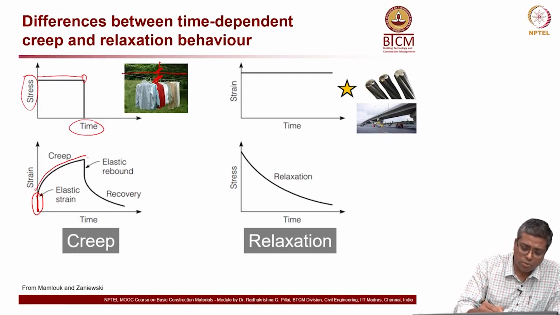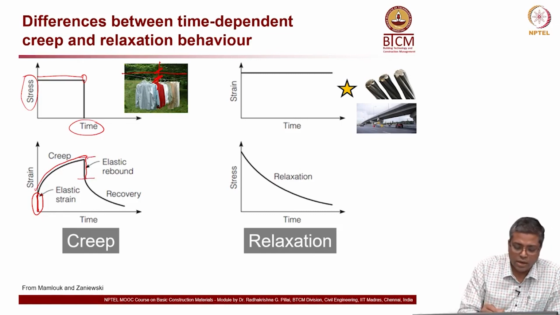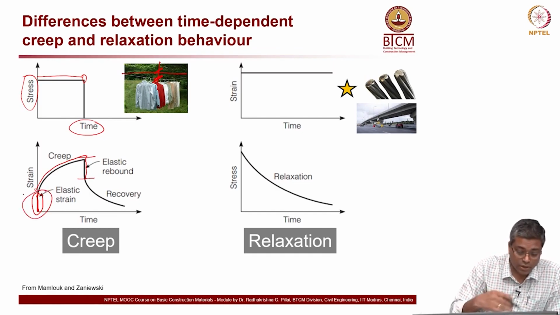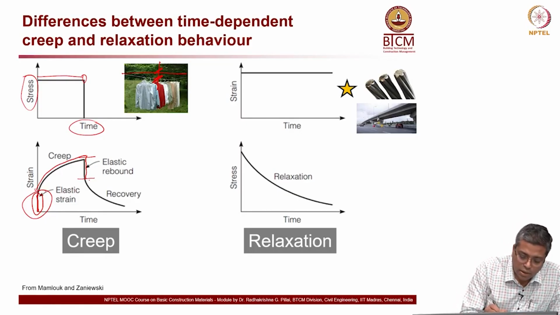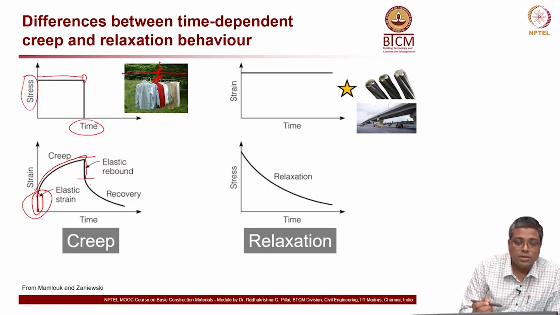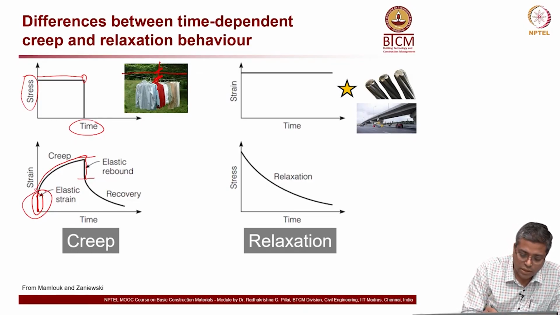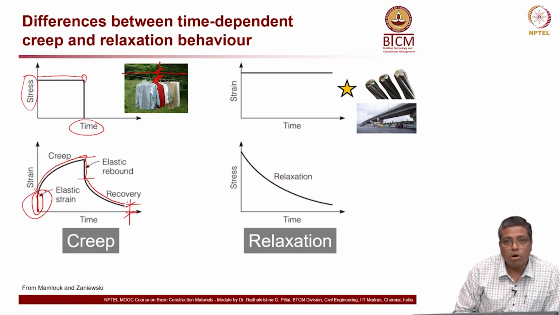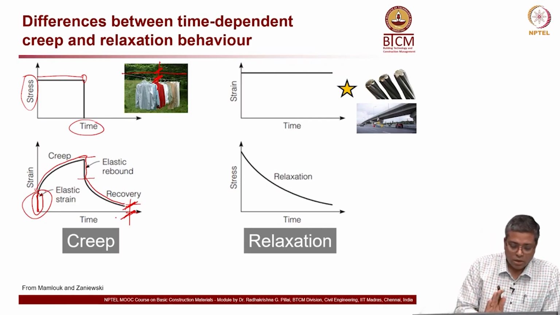Then when the load is removed, it will come down. So, you will recover some part of the strain that we call elastic rebound, mainly this portion, which is elastic strain; most of that is recovered. Then you will also have some more recovery, which is elastic plus plastic recovery. That is this portion here. And over here there is some region of strain which is not recovered at all; that is permanent deformation. This you cannot recover. Now, that is about creep.